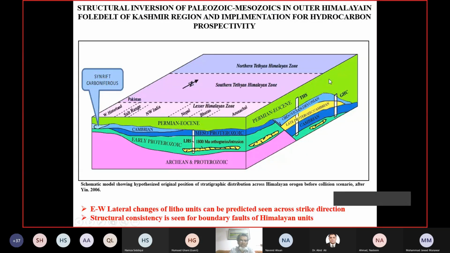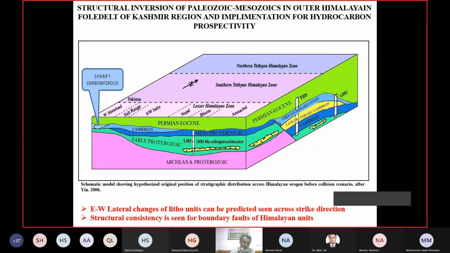We could see the lithostratigraphic units, along with the igneous, from Arunachal, Bhutan, Nepal, then northwest India to the Salt Range, and then the western hinterland basin. You can see some continuity of the Archean, Proterozoic, and some Cambrian strata, then the Permian to Eocene levels correlatable from one location to another.